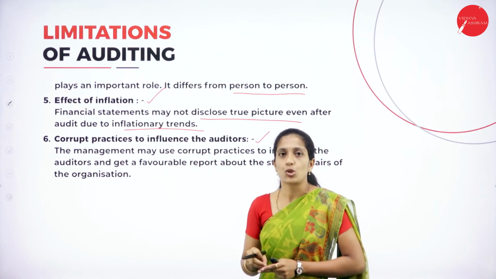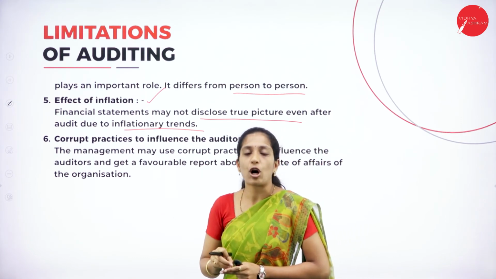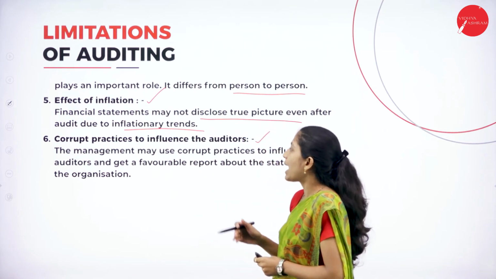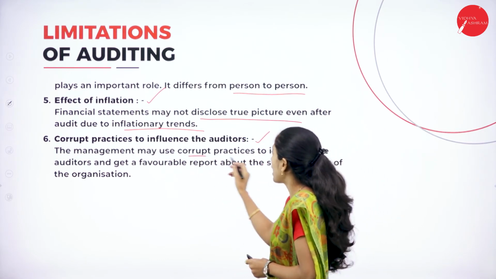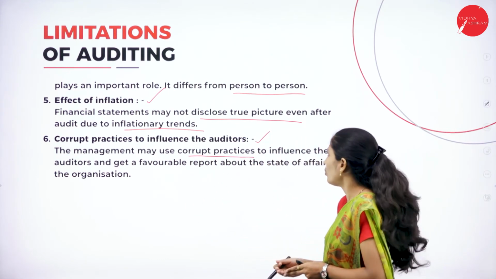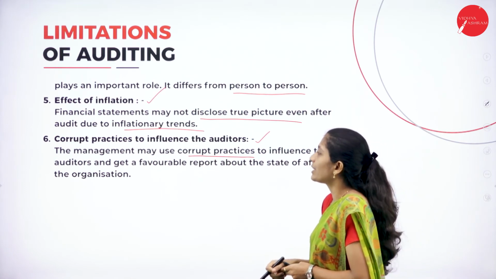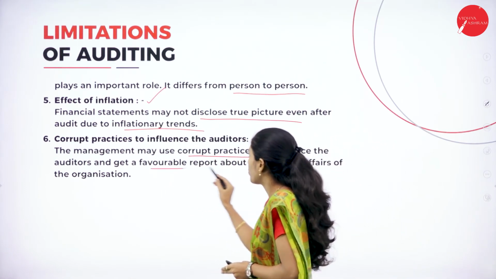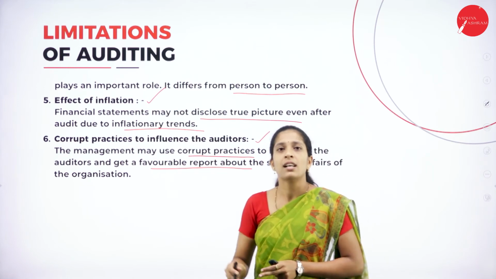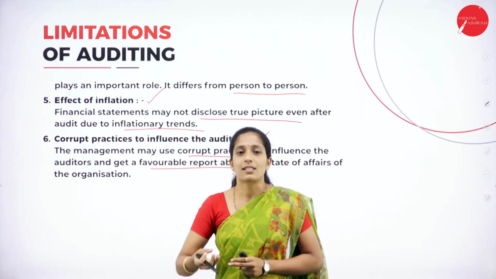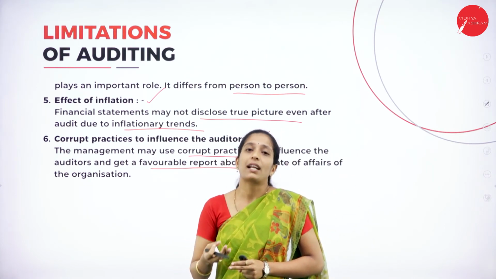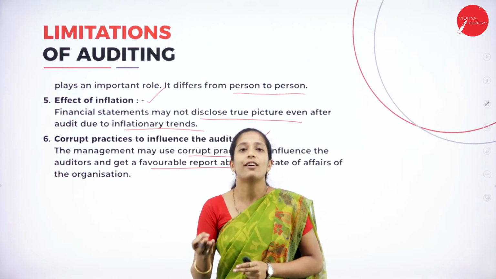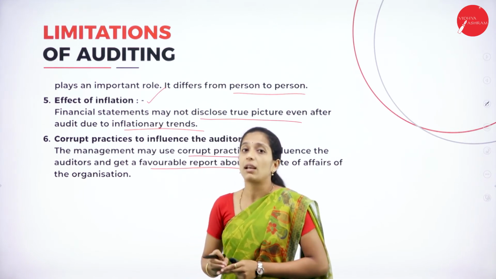During such a situation, the audit report may not be accurate. The management may use corrupt practices, that is, political influence, to influence the auditor and get a favorable report. There may be a chance that the company has a political influence and tells the auditor to give a favorable report.